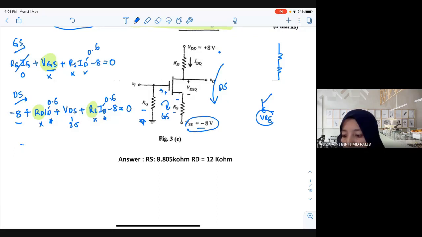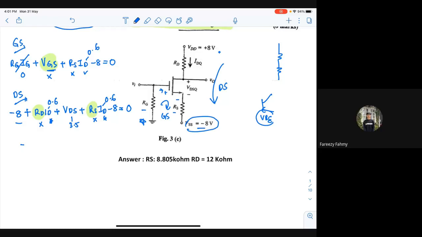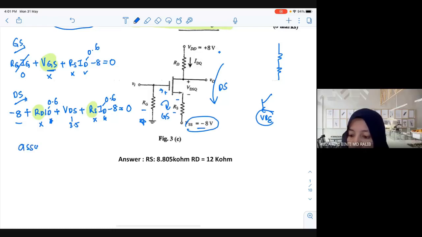Before you can use it, assume. Assume. Yes. Don't leave this word. Assume saturation, because after that you need to confirm. Okay, so assume saturation: ID equals Kn (VGS minus VTN) squared.